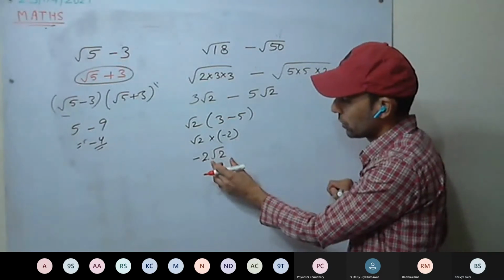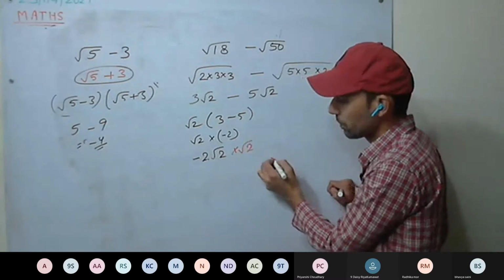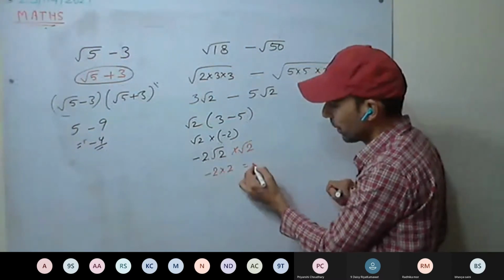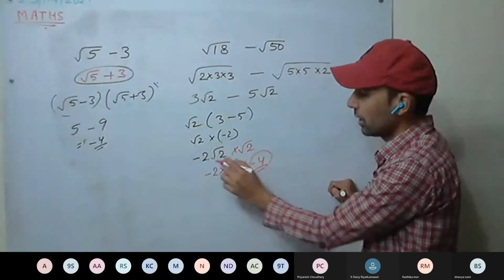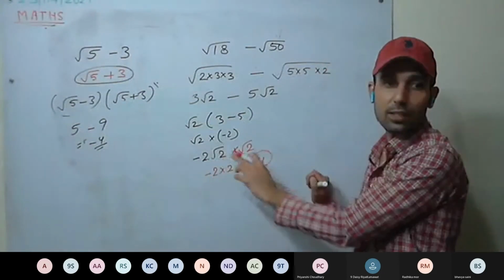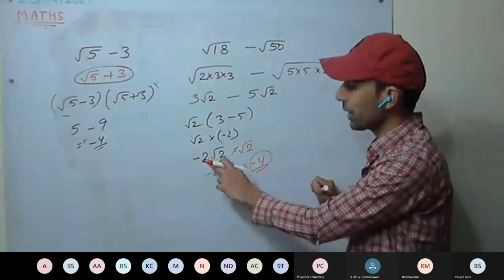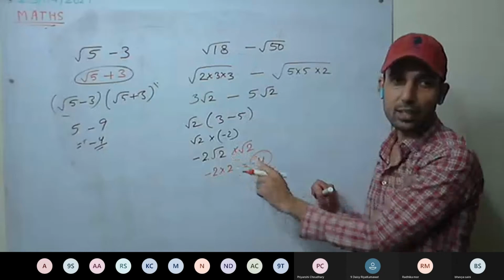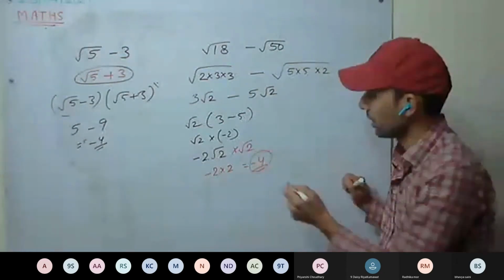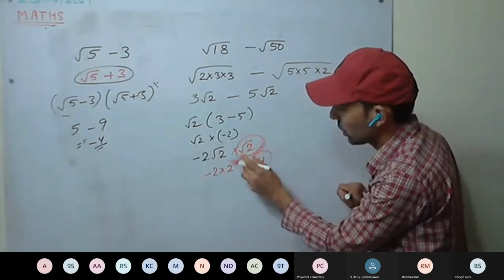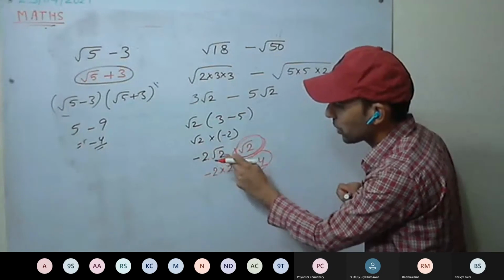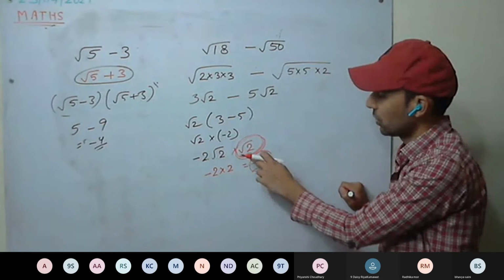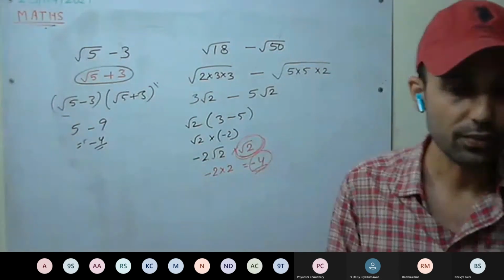If we multiply with just root 2, it will become a rational number: minus 2 into 2, minus 4. You can see it has become rational. If the question were not asking for the smallest, then you could say minus 2 root 2, 4 root 2, 7 root 2, any number. But the question is asking for the lowest rationalizing factor, which is root 2. We only have to convert this part of the number to make it rational. So root 2 is the rationalizing factor.